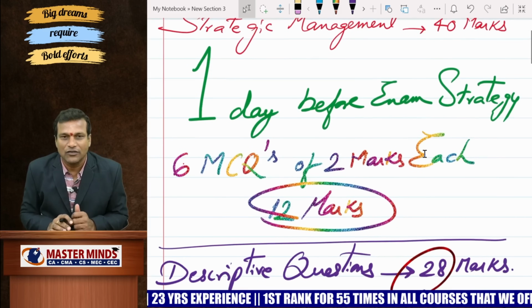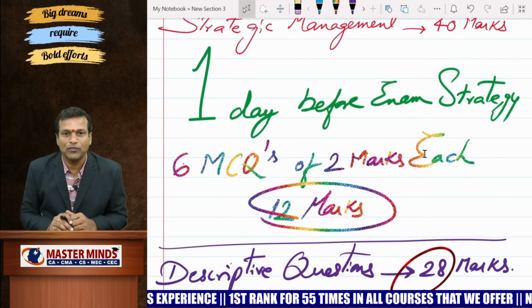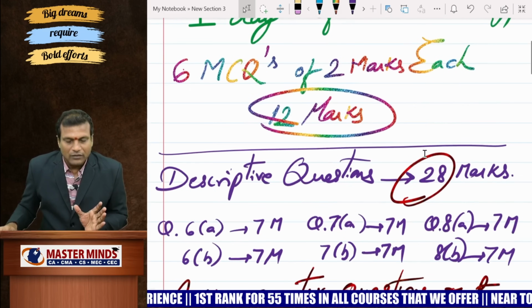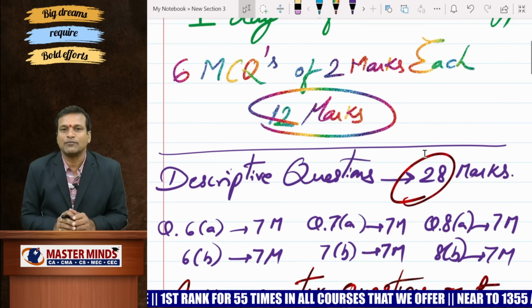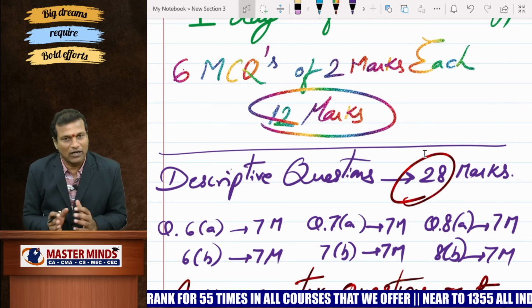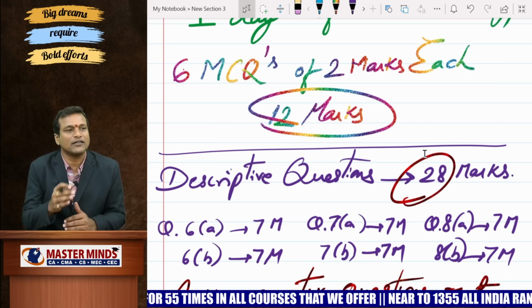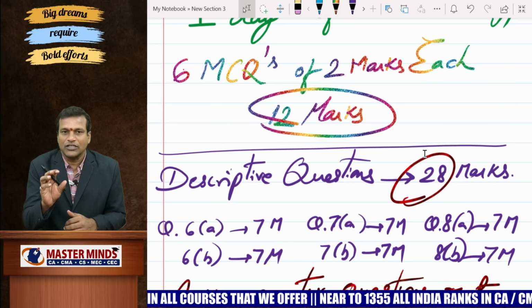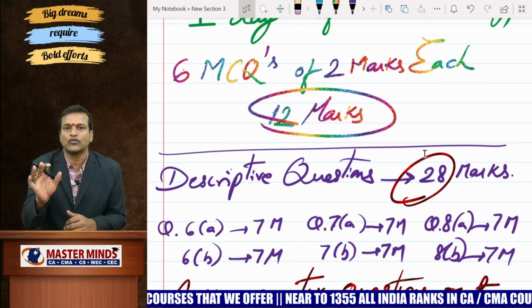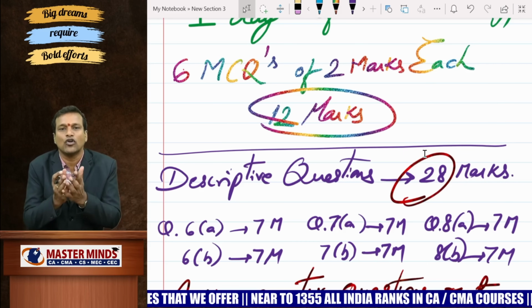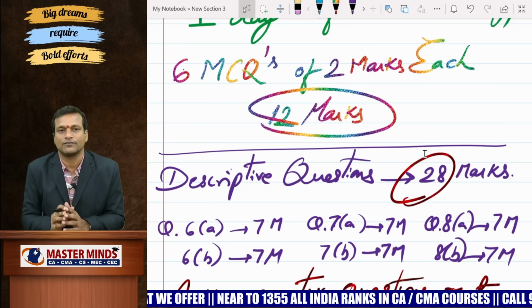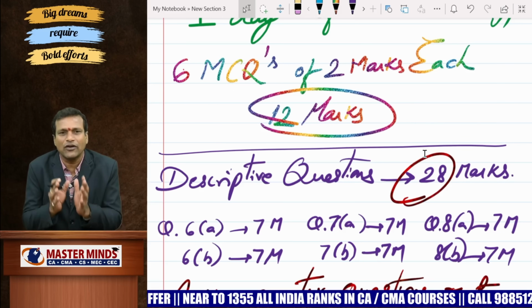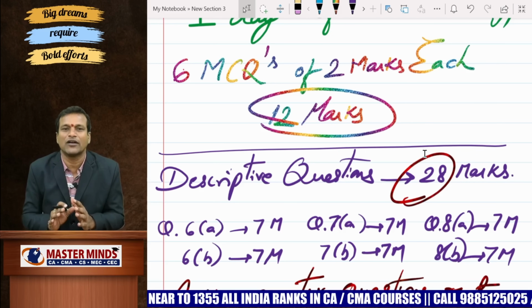Total 40 marks is for the SM paper, right? There will be 12 marks, 6 MCQs of 2 marks each. As per the recent trends of examination papers, out of 6 MCQs, at least 4 MCQs will be very, very easy. You should not be worried about that at all. Is that clear? So 8 out of 12 marks is quite comfortable for you all.